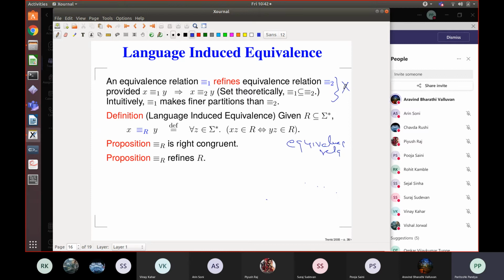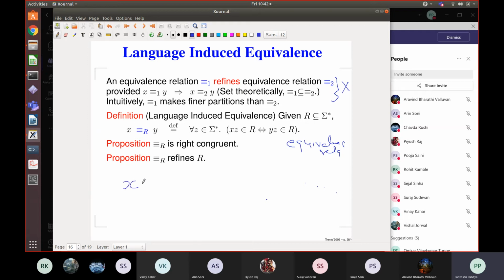Refinement is distinguishing more. Here we are distinguishing less. So this language equivalence is very good. It is somehow giving us fewer partitions. That is what we are going to claim. Secondly, this right equivalence that we have, this language equivalence we have shown, also refines R. That is, it only equates strings in,